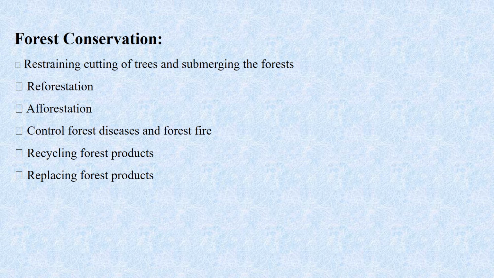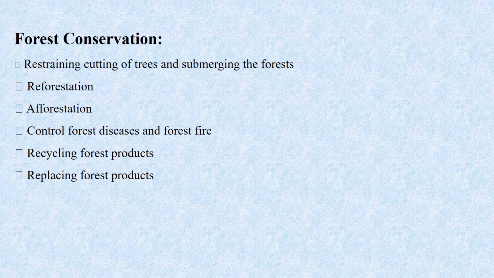Then we have to recycle the forest products. As we have already studied in the 4R concept, whatever products we get from the forest, for example paper, we have to recycle it and use it efficiently so that we use forest products minimally and can save those forests.